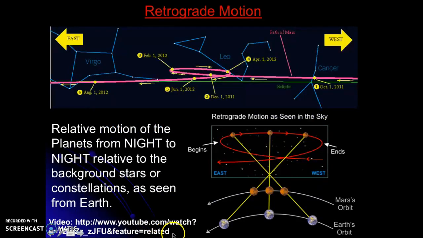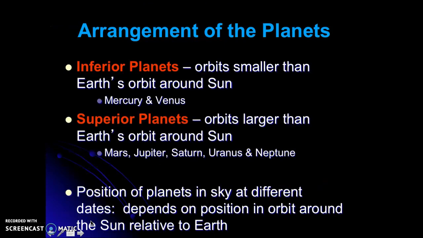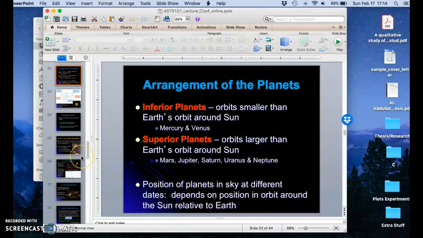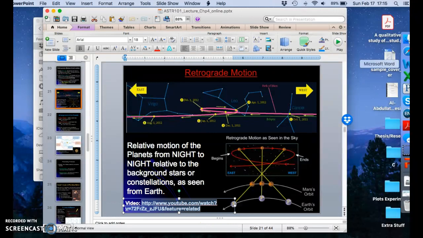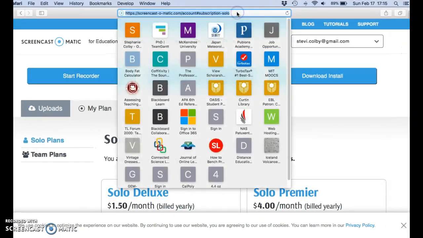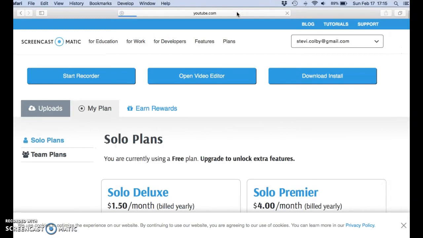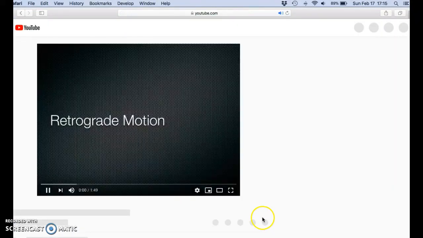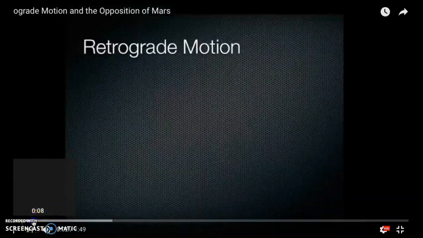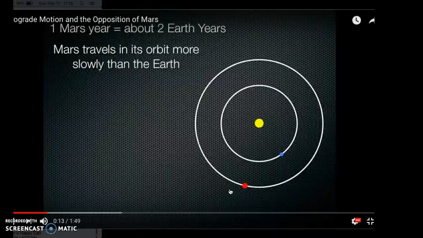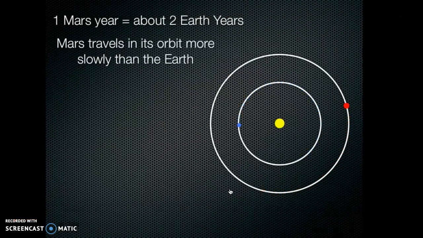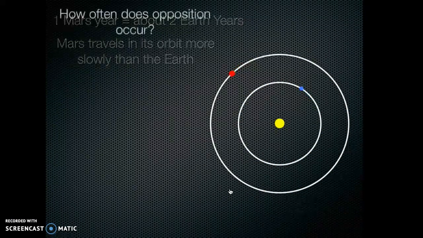So let's take a look at this video down here. This video doesn't have any sound, but it's a great example really showing us retrograde motion. So I'm going to kind of speed through here. So here's the orbit of Mars and the Earth. So Mars being the red, Earth being the blue. So you can see that Earth is rotating faster around the sun than Mars.